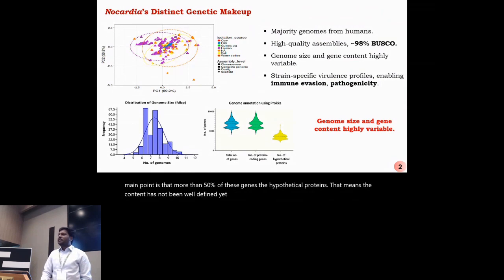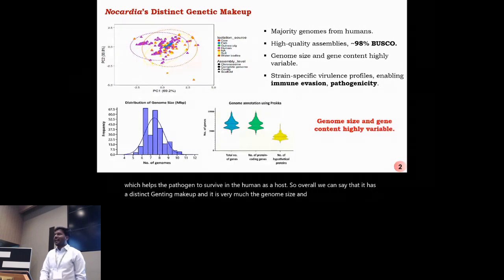And when we checked the virulence content, most of the genomes have very strain-specific virulence content, and they are very much focused on immune evasion, which helps the pathogen to survive in the human as a host. So overall, we can say that it has a distinct genetic makeup, and the genome size and gene content are highly variable.